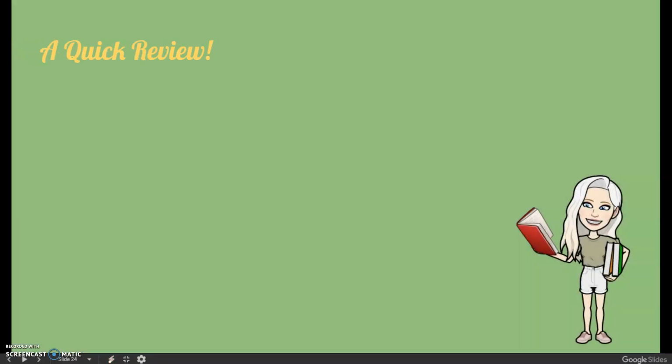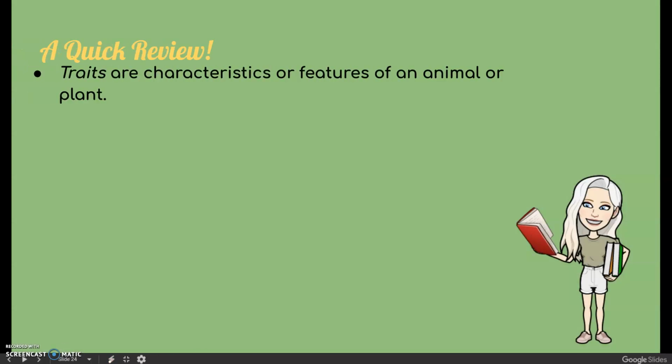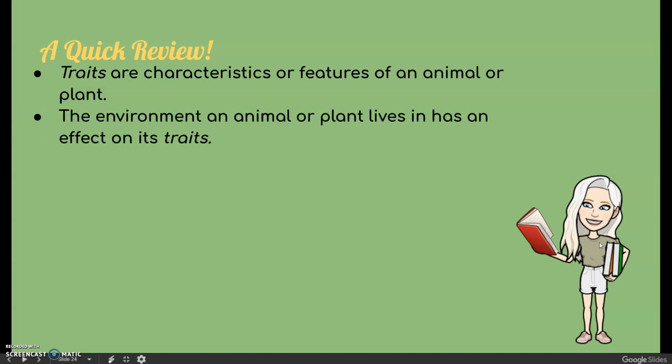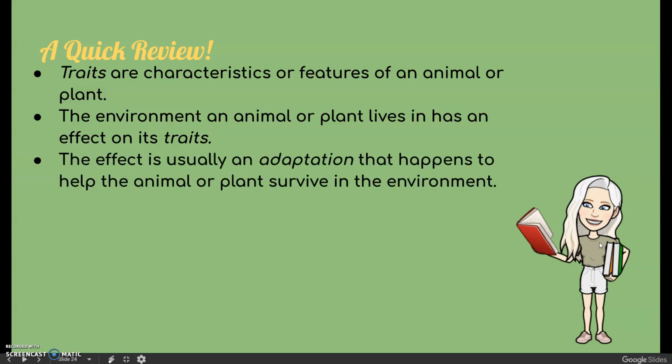So a quick review. Traits are characteristics or features of an animal or plant, just like your hair color and eye color are traits of you guys as human beings. The environment an animal or plant lives in has an effect on its traits. The effect is usually an adaptation that happens to help the animal or plant survive in the environment. So if it's too hot or too cold or they don't get enough water, an animal or plant has to change its traits and adapt so that it can survive.